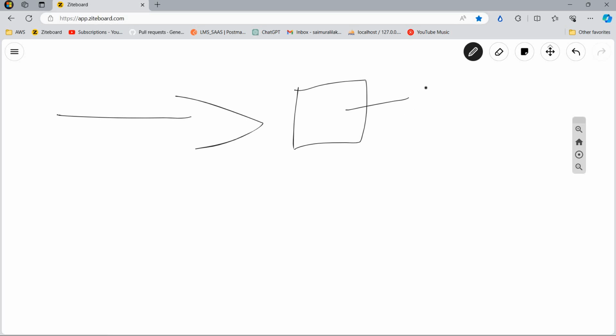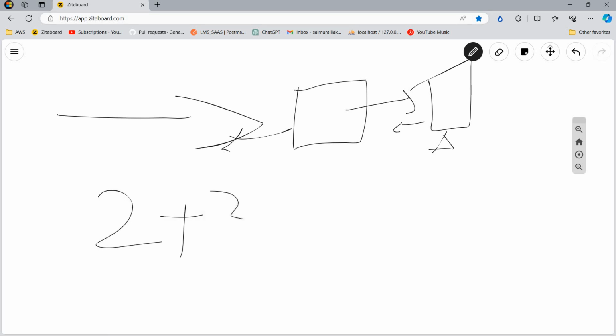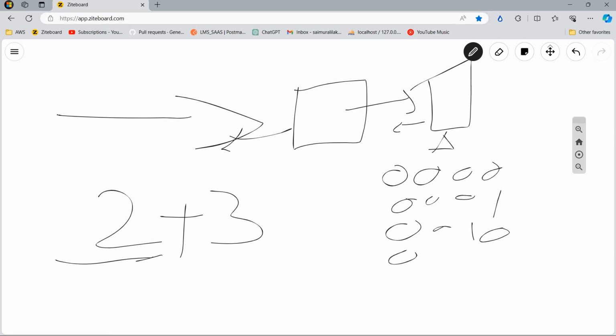Now how the communication is established: whenever the person gives input, these translators change that into binary code and give it to the computer. Let us take an example of a calculator. If a person gives 2 plus 3, then the translator will transform this into the binary language. Suppose 0000 is 0, 0001, 0010, 0011. So these are the binary values of 0, 1, 2, 3.